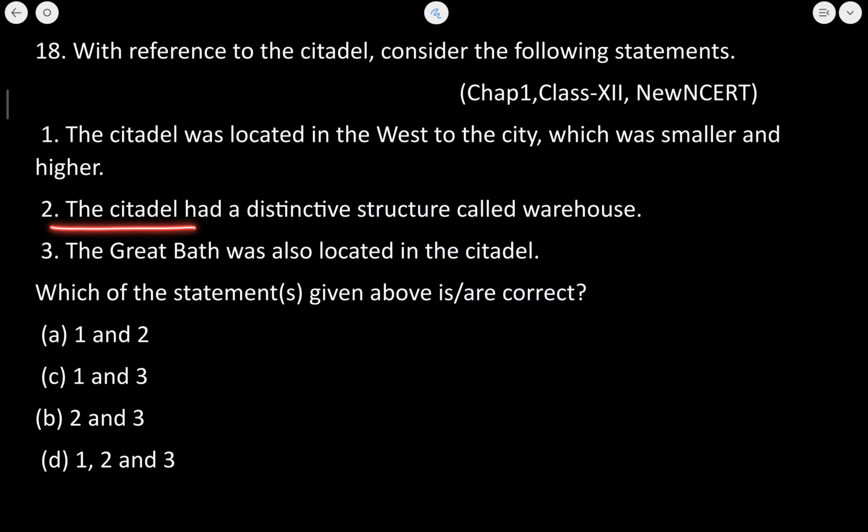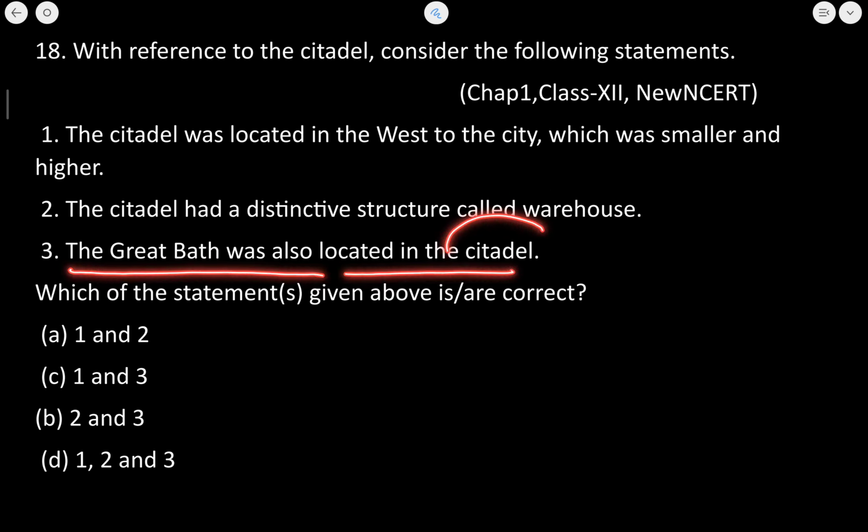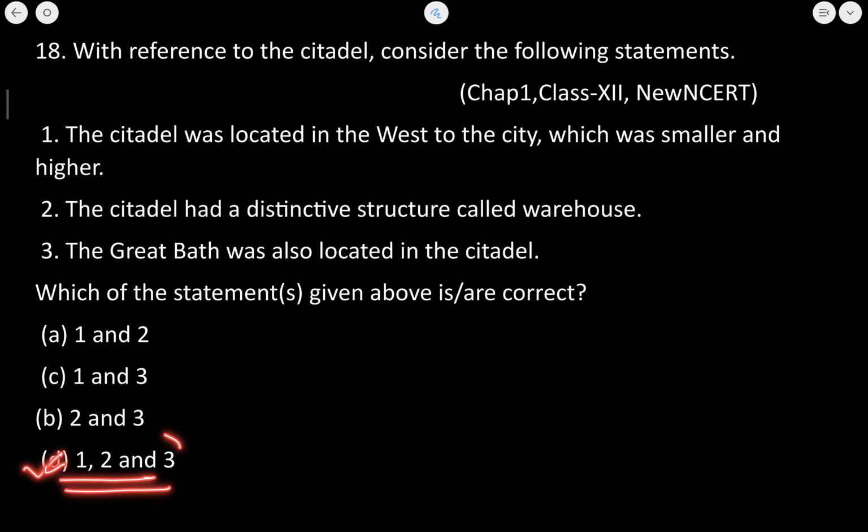The citadel has a distinctive structure called warehouse. Absolutely correct. Where the things were stored. Now the structure which is related to the warehouse is the Great Bath also. Granary was also considered one. It was used to store grains. Next is, the Great Bath was also located in the citadel. Absolutely correct. The Great Bath as well as the granary and warehouse, all of these are believed to be a part of the citadel. So statements 1, 2, 3, all the statements given here are absolutely correct.